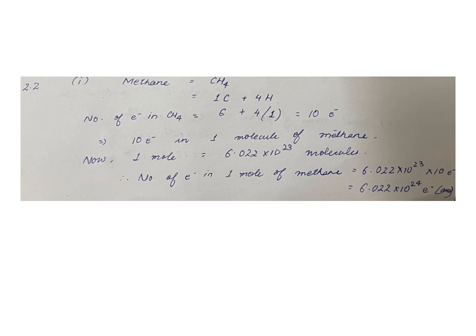Now for 1 mole, we know that it is equal to Avogadro's number, which is 6.022 into 10 to the power of 23 molecules. Therefore, the number of electrons in 1 mole of methane, as asked by the question, equals the number of electrons in 1 molecule of methane into the number of molecules in 1 mole. That equals 6.022 into 10 to the power of 23 into 10 electrons, which gives the answer 6.022 into 10 to the power of 24 electrons.